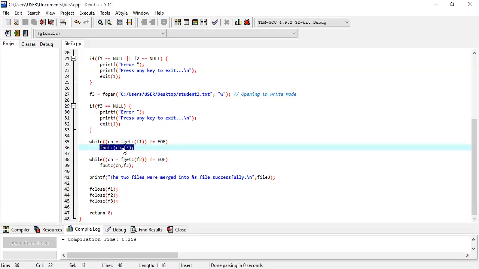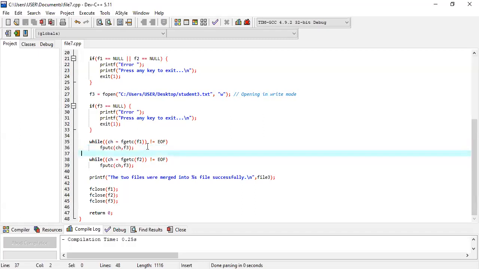This is a single statement, that's why I'm not writing the curly brackets here. If you want, you can write them, no problem. After checking the condition is true, the compiler executes this line, which is fputc(ch, f3). The very first time there is an S in ch.